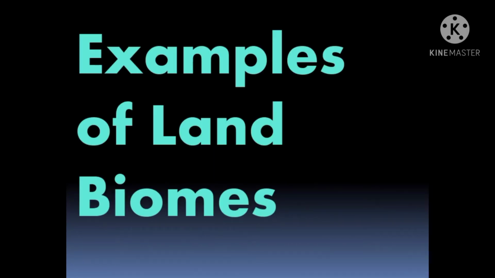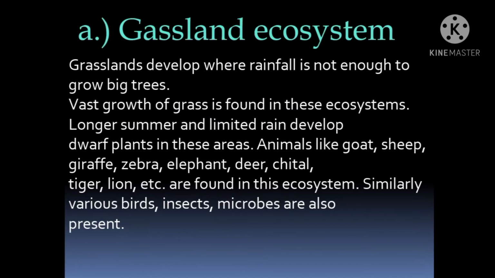Once again, let's have a look at examples of land biomes. Let's see the first example of land biome, which is the grassland ecosystem. So what is a grassland ecosystem, students? Grasslands develop where rainfall is not enough to grow big trees. Yes, students, it is very much correct. When grass grows, it needs water to grow. So here there is no availability of rainfall. What will happen? The grass will not grow into big trees. So the land will be covered with only grass. So then it is called grassland.